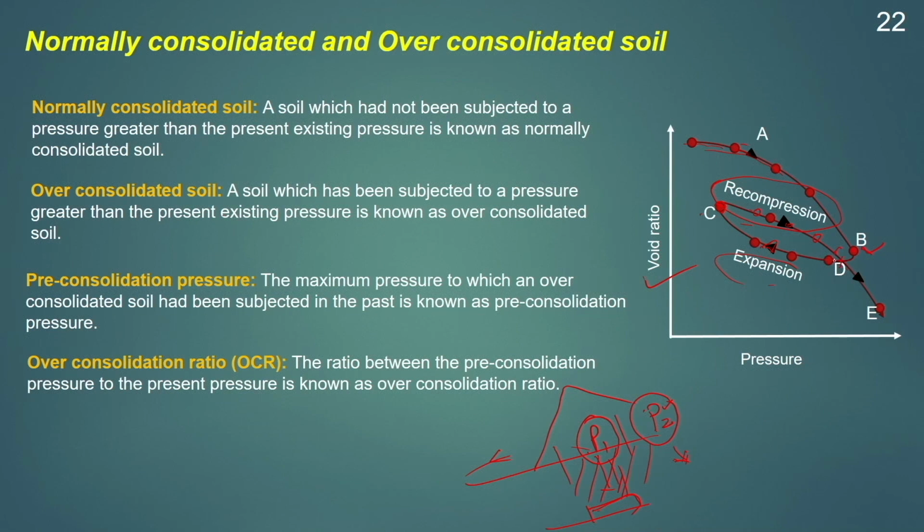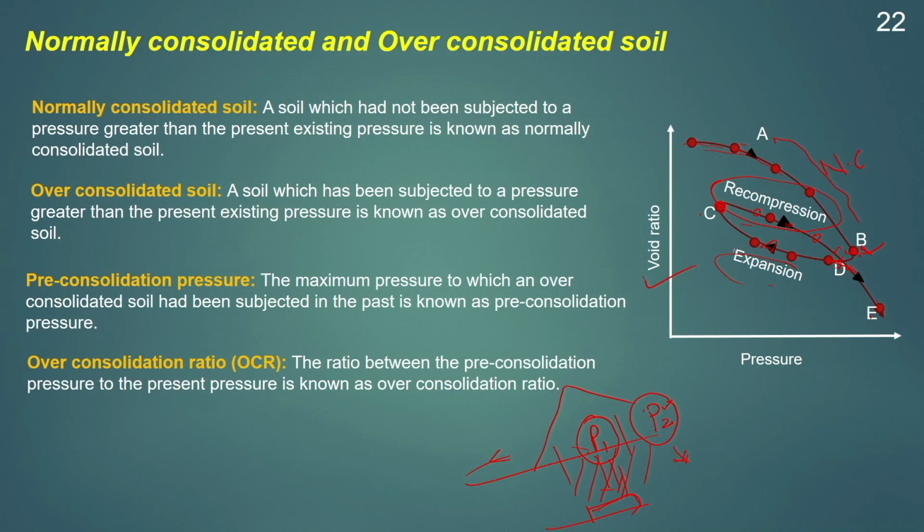Once we reach D, we can see that the curve is not following the initial path. It is deviating from the path from where we had stopped loading. Then we will continue the load up to point E. Now, if we compare with normally and overconsolidated soil, then we can see the soil in the zone AB has not been subjected to this load previously. So, this is a part of normally consolidated soil.